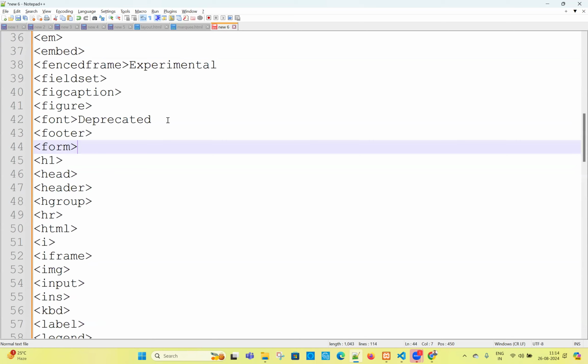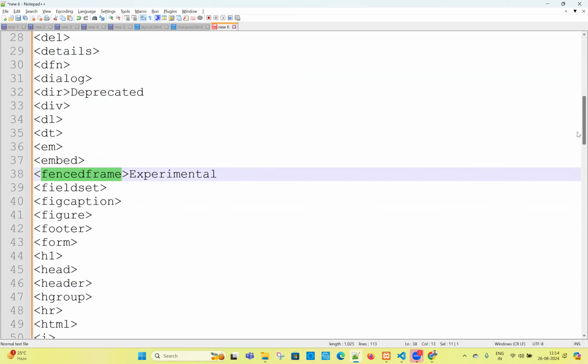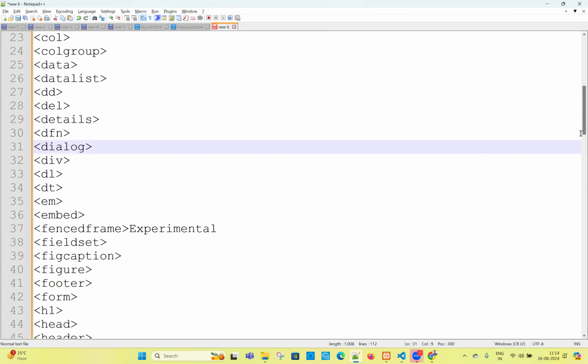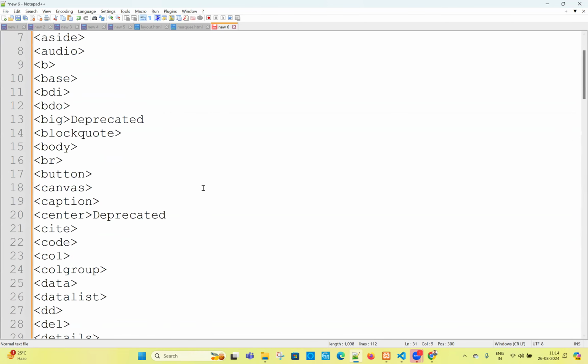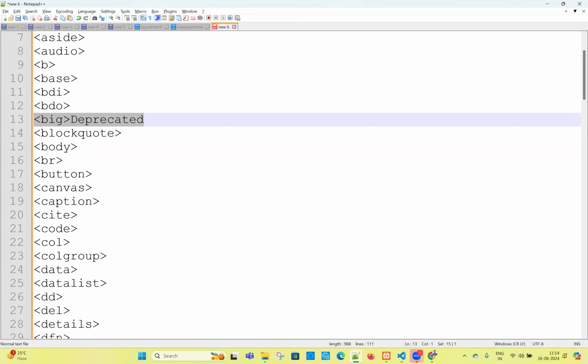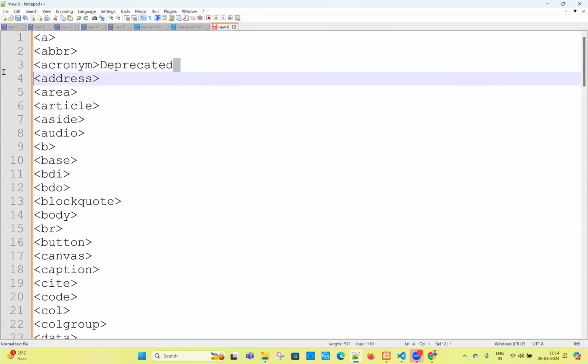experimental means, for example, fenced frame. I don't know what this fenced frame is. It is a new tag they are going to introduce in HTML, and we have to identify the tag. Dir means directory. So this is going to be removed. All done.